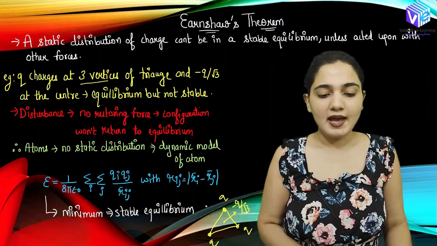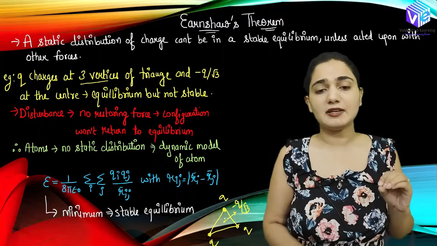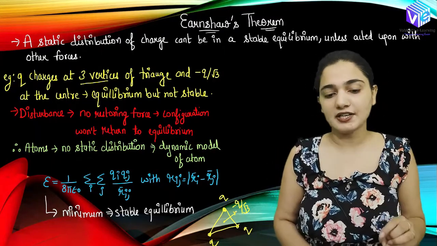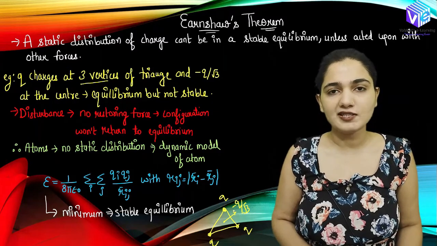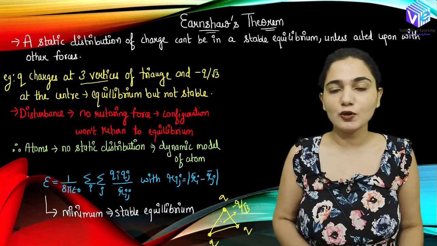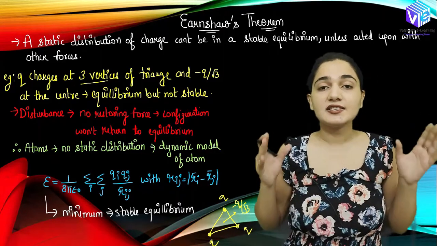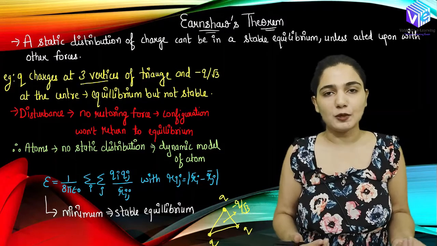But this system is in equilibrium only under this particular condition. If I change the location of any of these charges, these charges cannot come back on their own to the stable equilibrium.